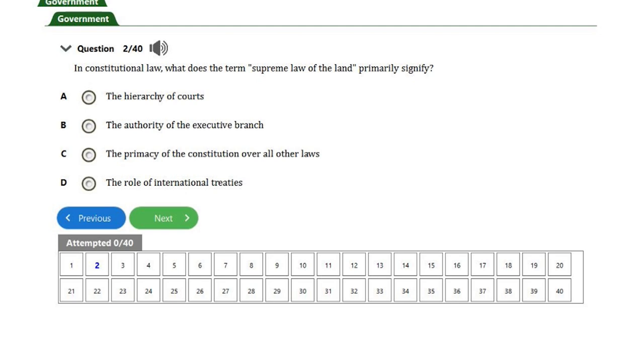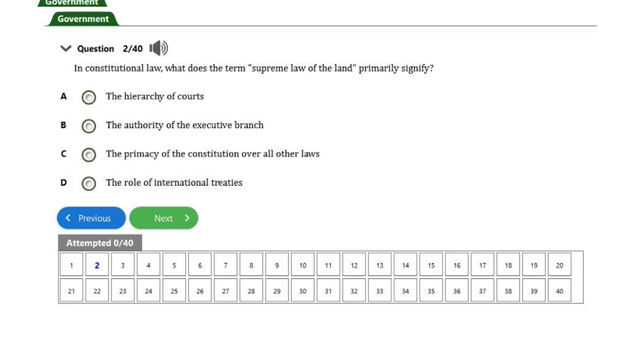So when we say supreme law of the land, we are literally saying that no other law supersedes it. Whatever the Supreme Court says is final. So when you look at the options, the primacy of the constitution over all other laws is the correct answer for question number two.